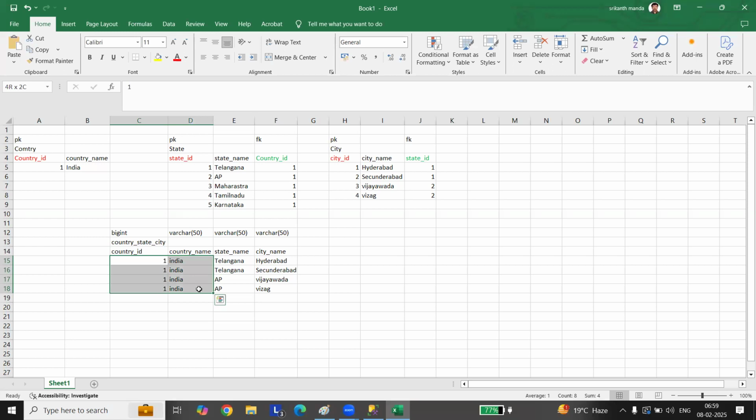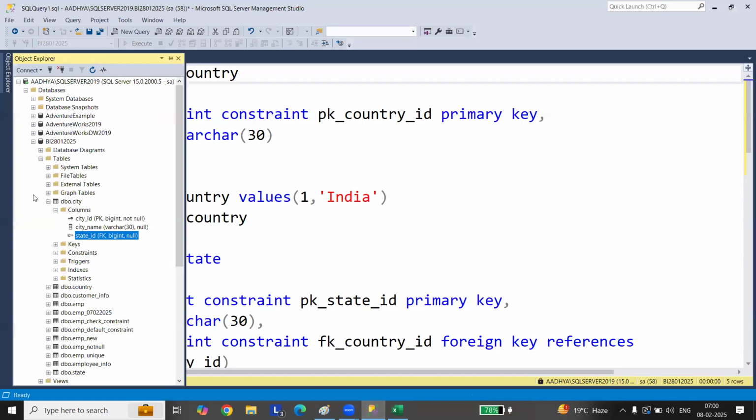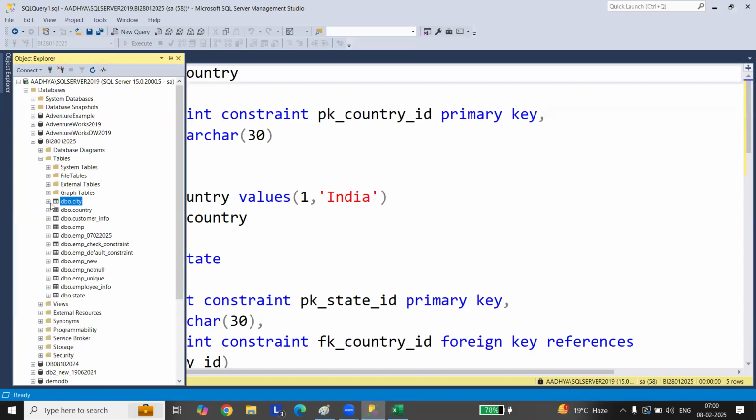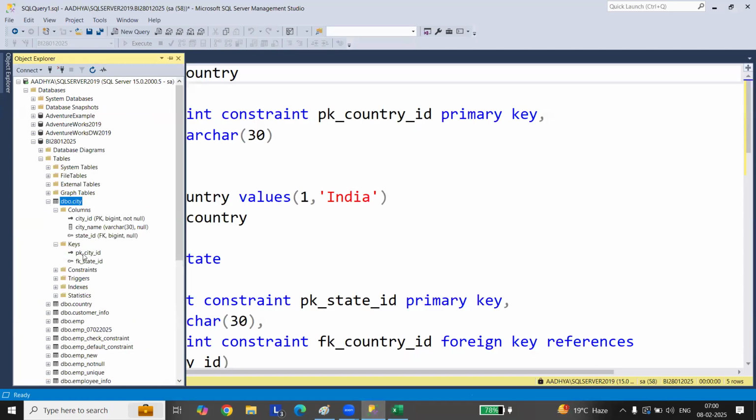For every record here you see this Telangana is getting inserted multiple times. But we have not done that. We have inserted it only one time. Country also one time, India is one time. But here you are unnecessarily wasting data, inserting it multiple times instead of a single time. This is not right. I've created this and shown you here. So where are these keys generated? You can see the keys here. This is how it works.